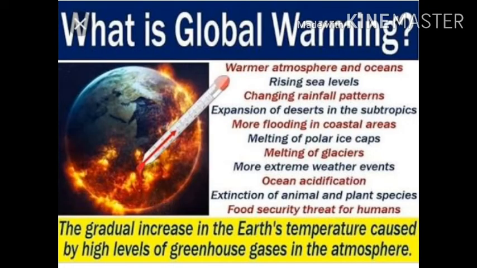Now we are going to study today the new topic, second chapter, global warming. Okay, let us see first what is global warming. The excess accumulation of greenhouse gases in the atmosphere disturbs the energy balance.